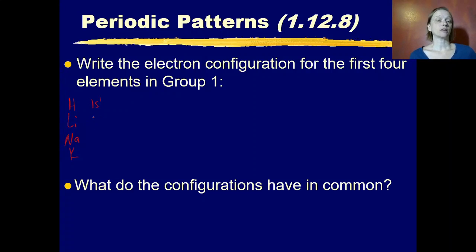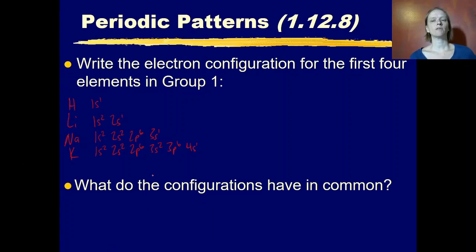If we write the electron configuration for lithium, we have 1s2, 2s1. Writing the electron configuration for sodium, we have 1s2, 2s2, 2p6, 3s1. And writing the electron configuration for potassium, we have 1s2, 2s2, 2p6, 3s2, 3p6, 4s1.